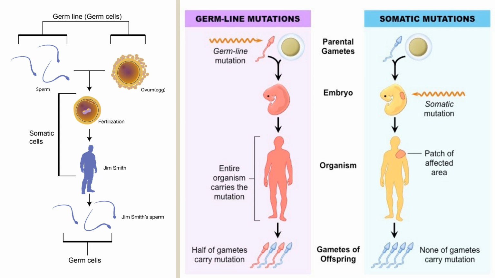This diagram explains the difference between germline cells and somatic cells. Germline cells produce sperm and eggs, so any mutation in these cells can be passed on to the next generation. Somatic cells make up the rest of the body, and mutations in these cells affect only the individual. Inherited traits and evolutionary change depend on mutations in germline cells, not somatic cells.